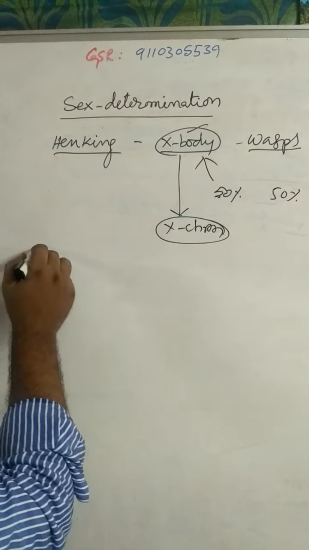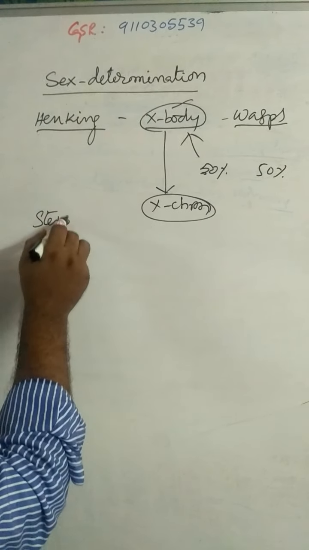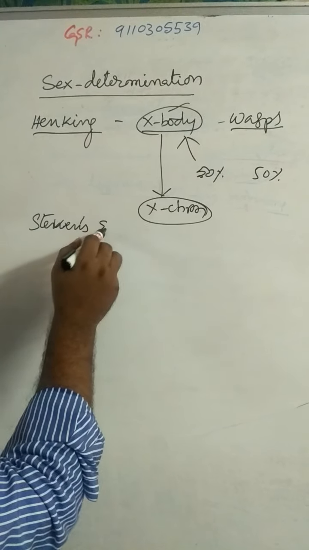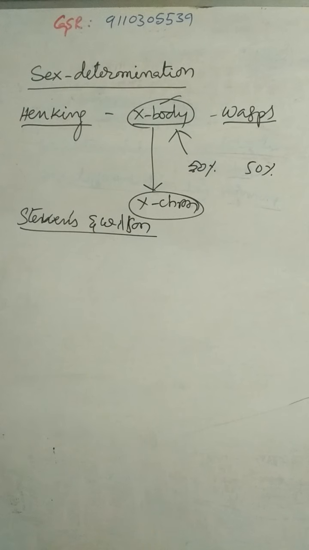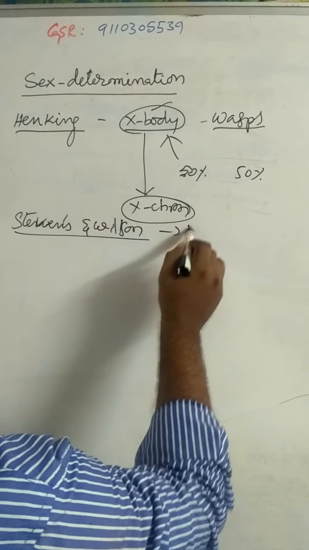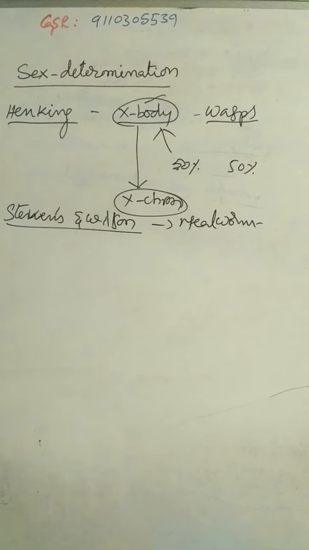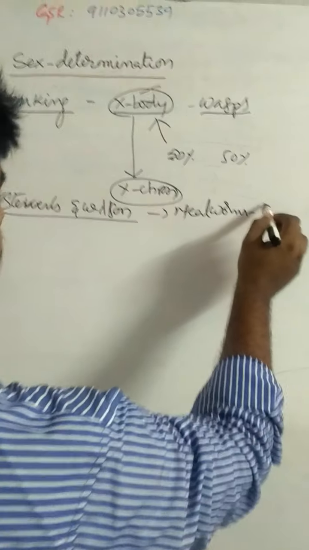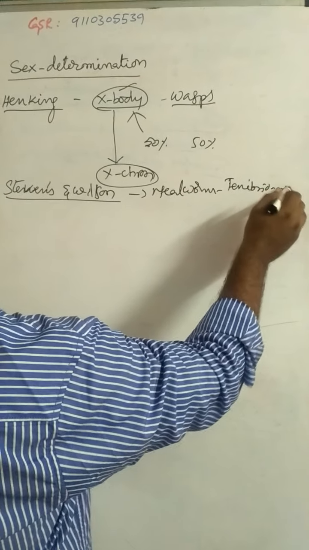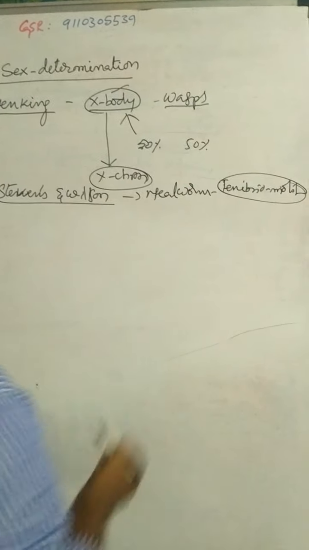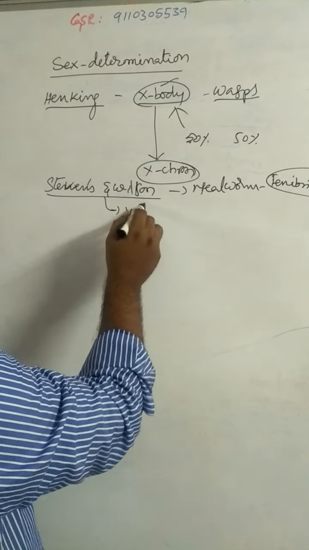Later on, Stevens and Wilson conducted experiments on mealworm, whose scientific name is Tenebrio molitor, in which they discovered the Y chromosome.